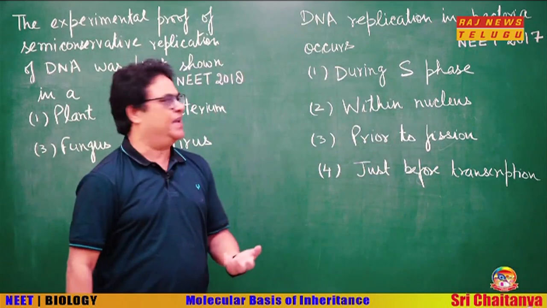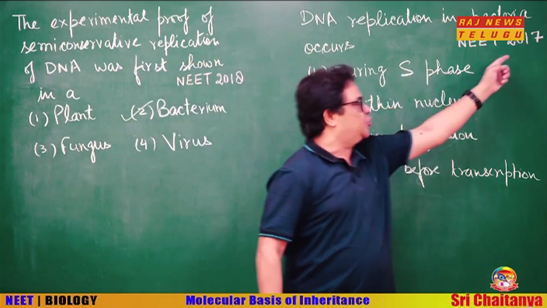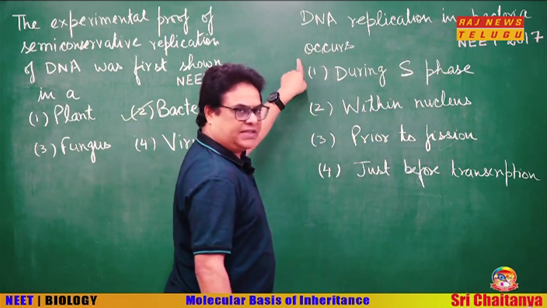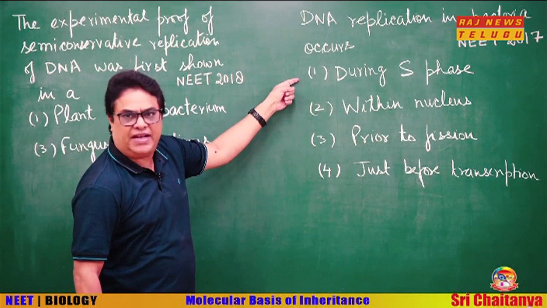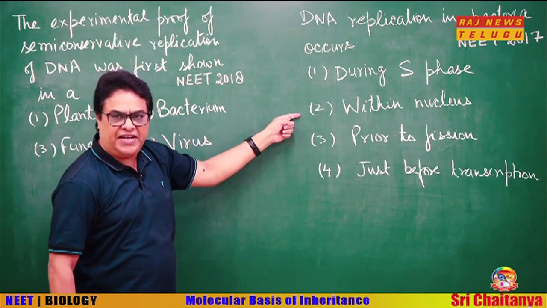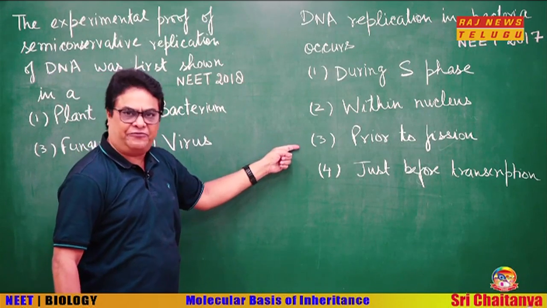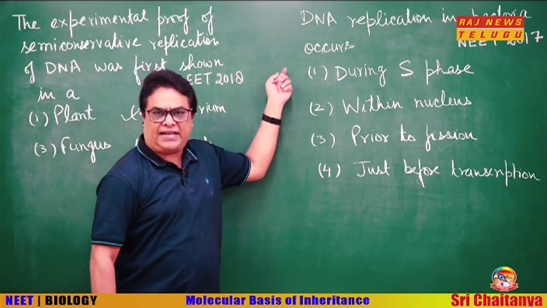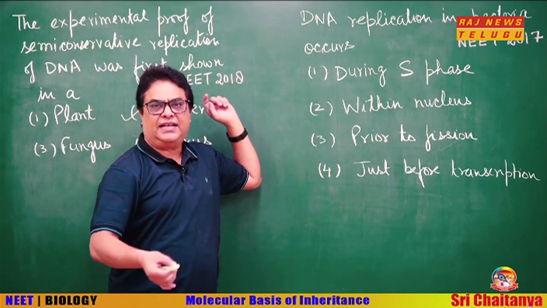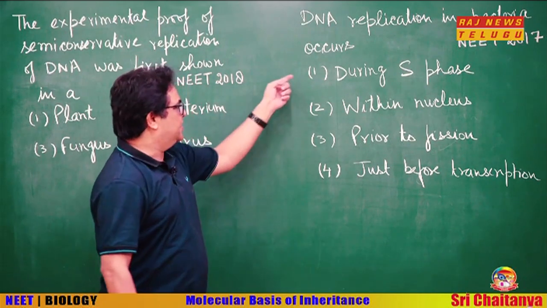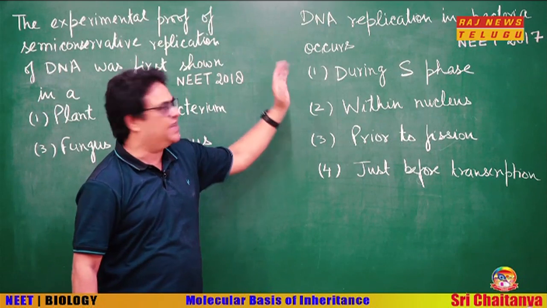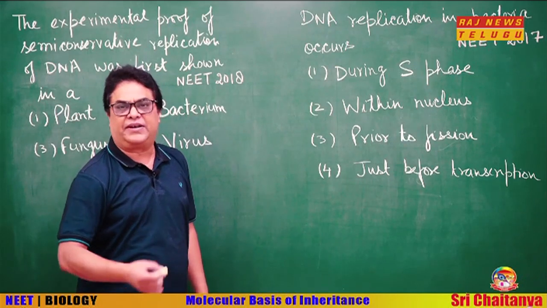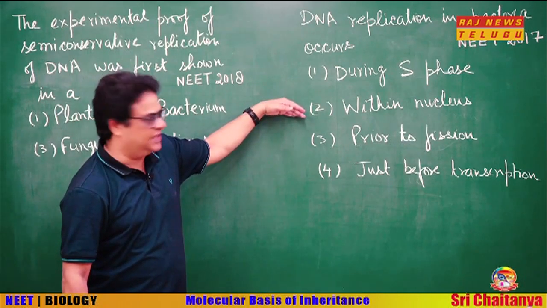Next question, a very basic question. This was asked in NEET 2017. DNA replication in bacteria occurs. There are 4 options. First, during S phase, second, within nucleus, third, prior to fission and fourth, just before transcription. You see, in bacteria there is no proper cell cycle with S phase, M phase and so on. So, this is not the answer because there is no defined S phase in a bacterial cell. Second, within nucleus: in bacteria there is no defined nucleus, so this cannot be the answer.